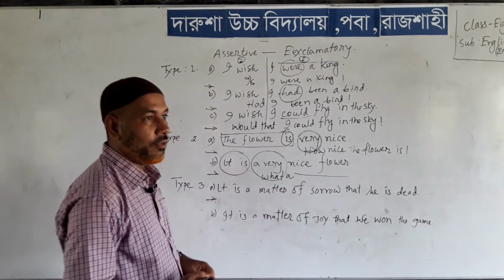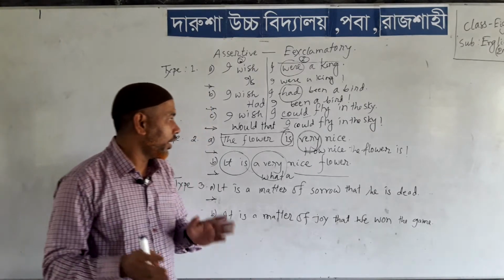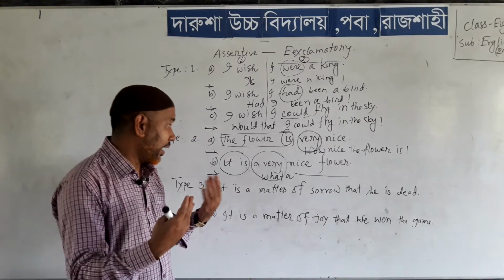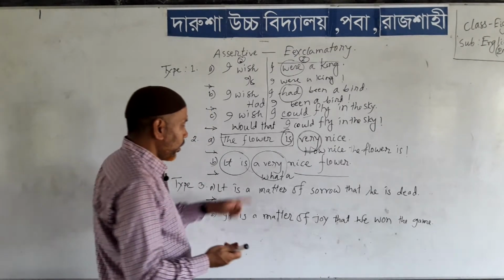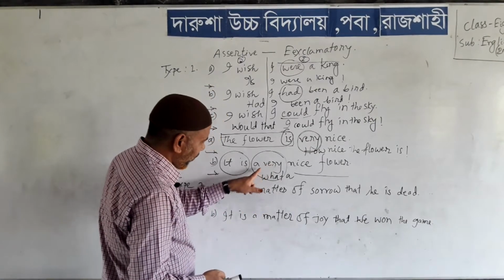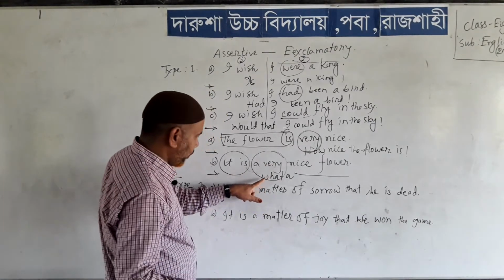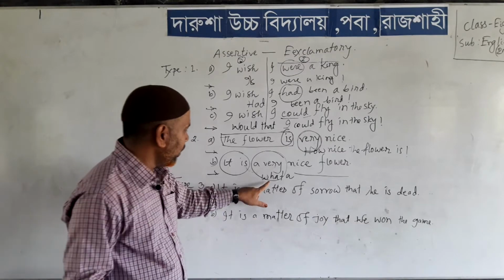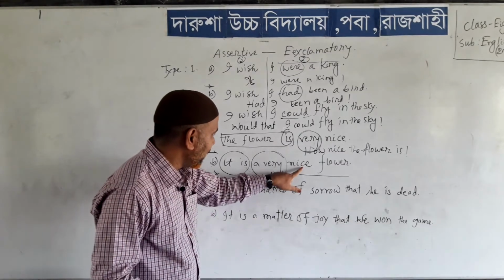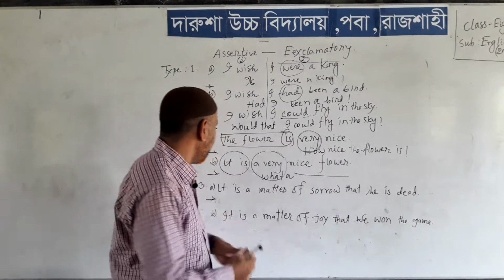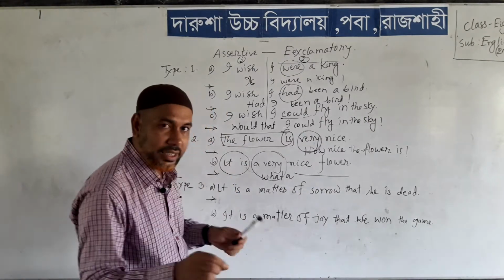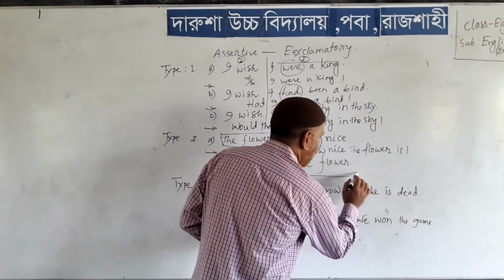Remember it, when you find very, then you have to use subject and verb at the end of the sentence. In the place of a very, please write down: what a nice flower, and it is will be written at the end of the sentence.